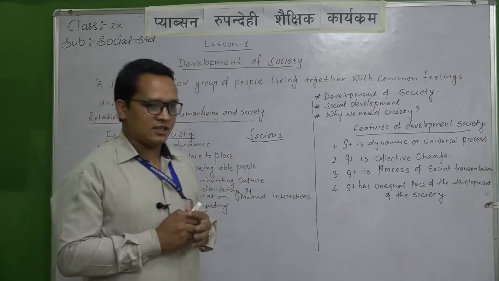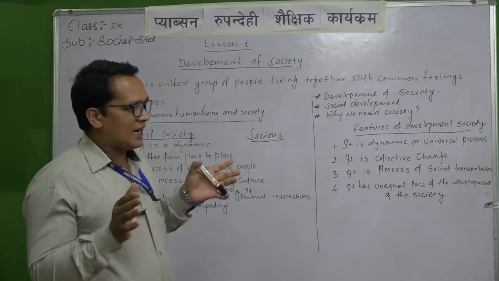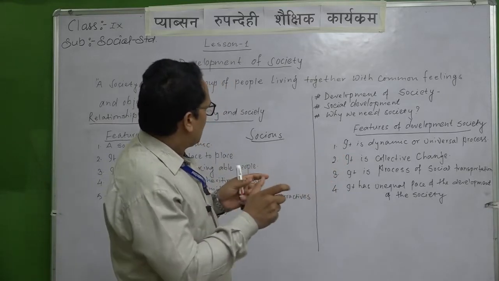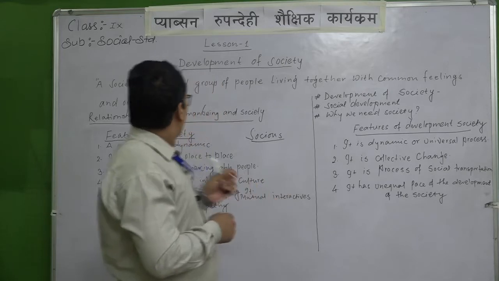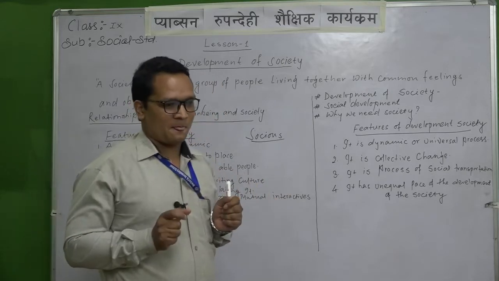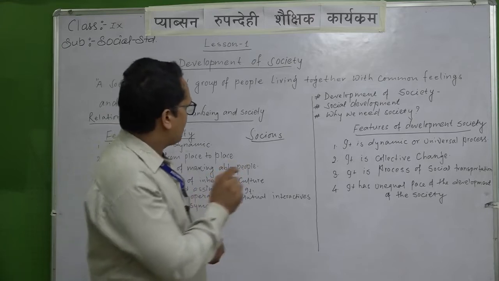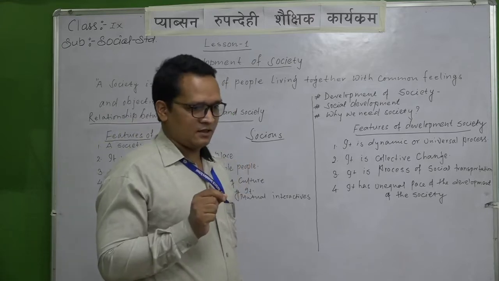And living together means we are living nearby, in the surrounding area. And common feelings and objectives: each and every member of the society has common feelings.